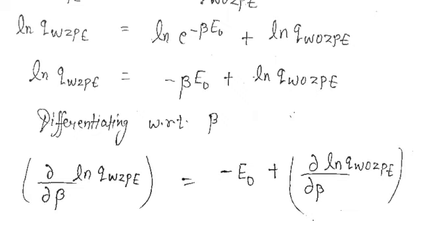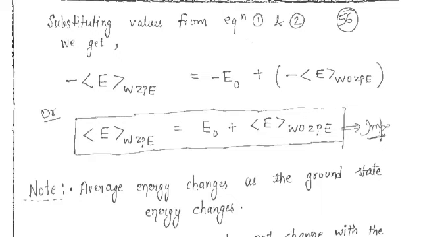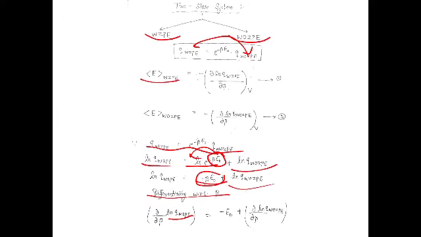Is this thing clear to you or not? I hope that this is clear to you all. Now moving ahead. Now substituting the values, try to understand.